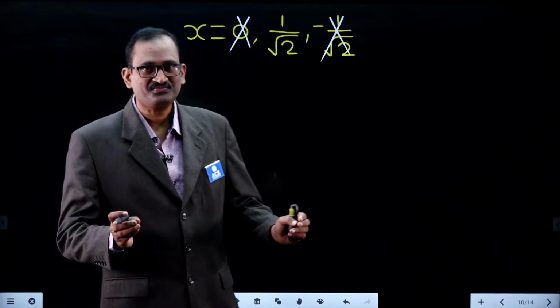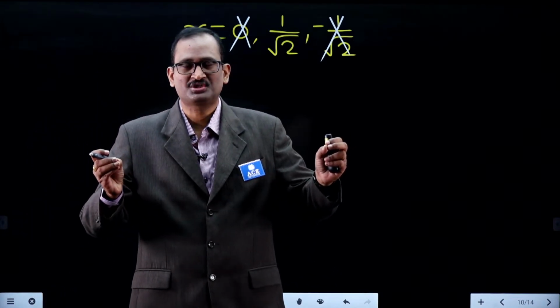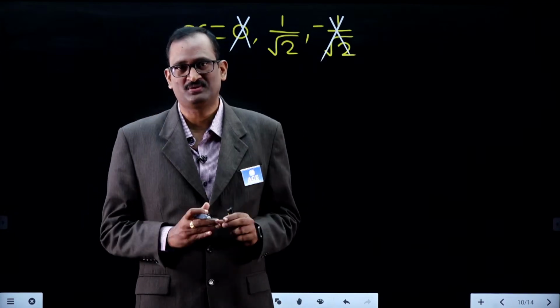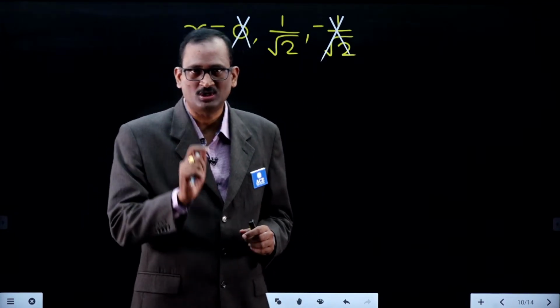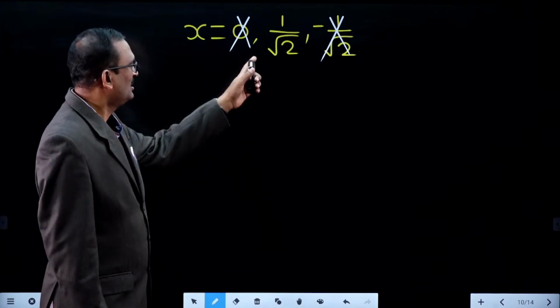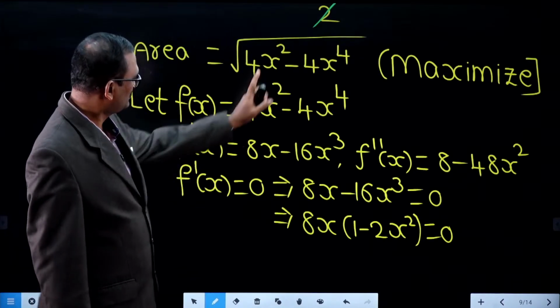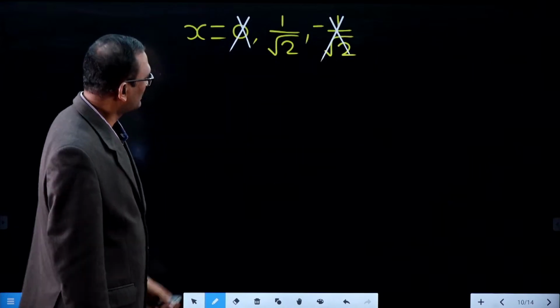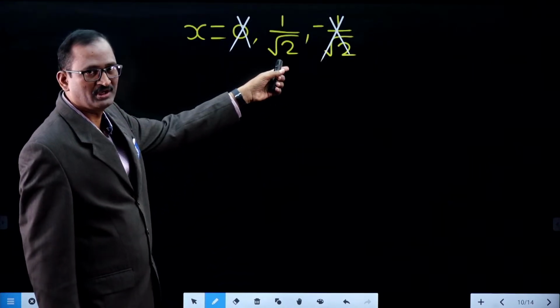Do you know, maxima and minima should occur at stationary points only. Fortunately, we got only one stationary point. Obviously, this maximum value should occur at the stationary point only.